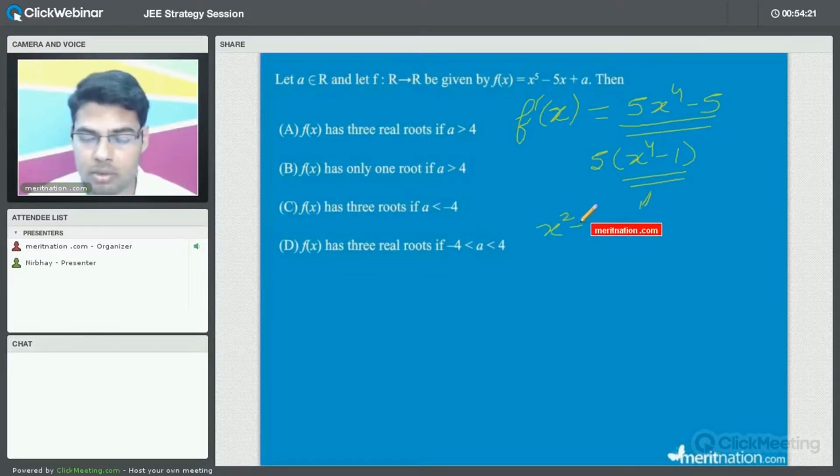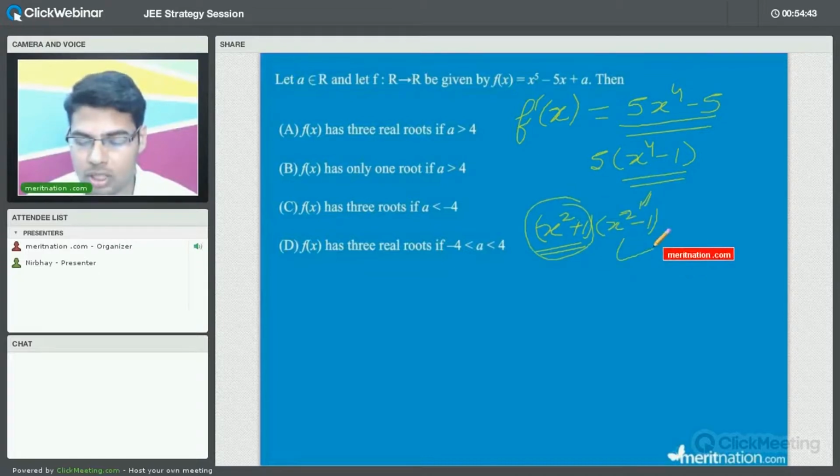So let us try to focus on this expression. So we can factorize this. This will become x square plus 1 into x square minus 1. Fine. Now again we are not worried about this, because this is again positive. So this will not create any difference in the sign of the derivative. So let us leave this particular function, that is x square plus 1. So we will focus on x square minus 1.